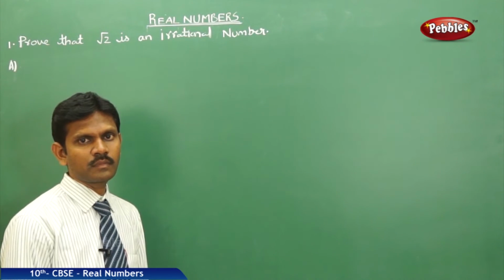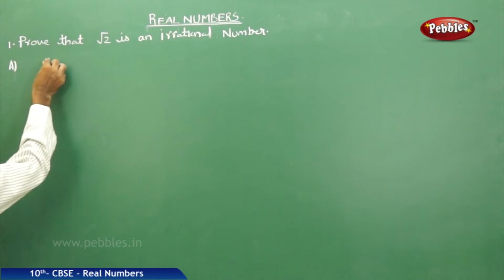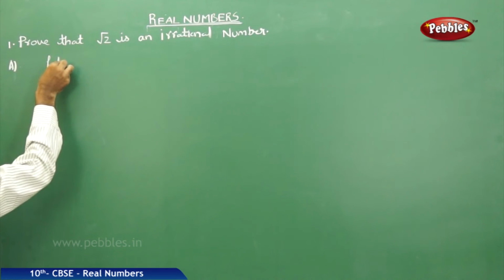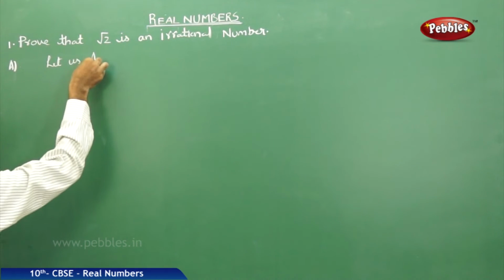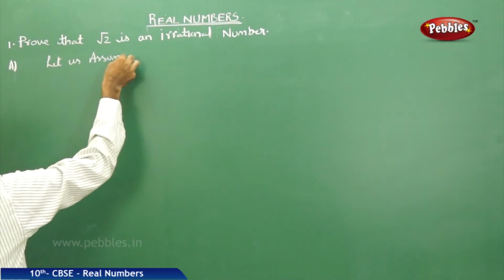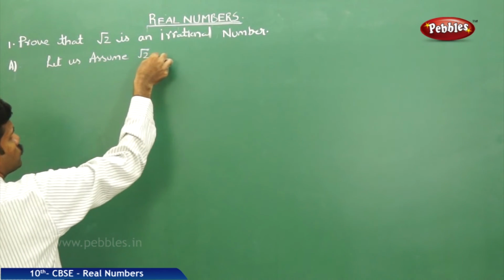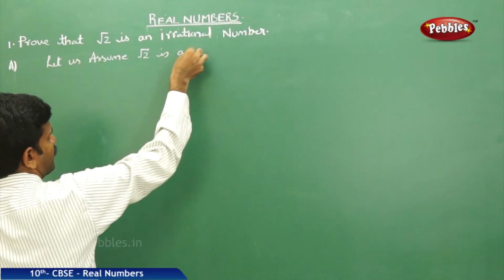Okay. Now let us observe. Let us assume root 2 is a rational number.